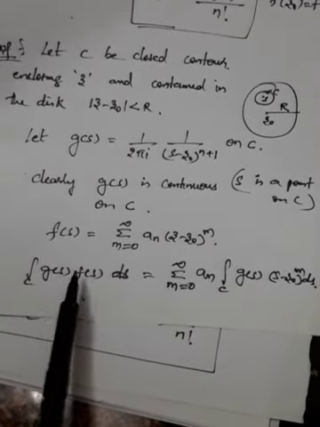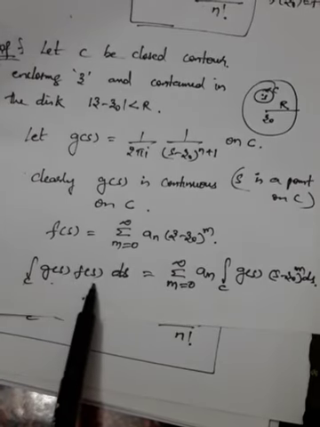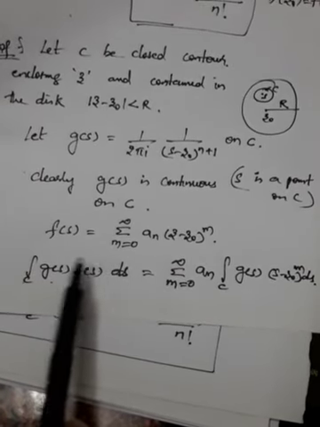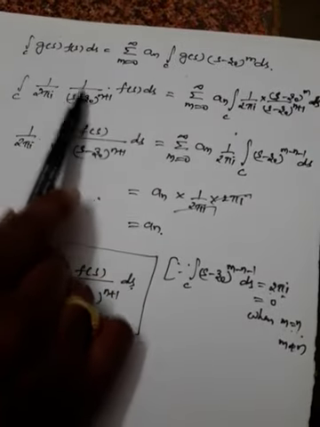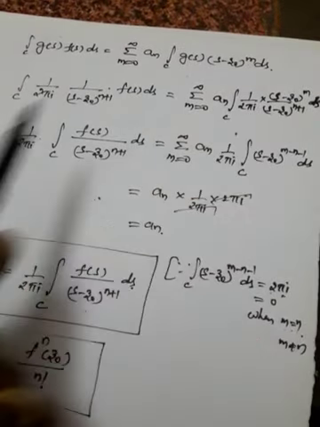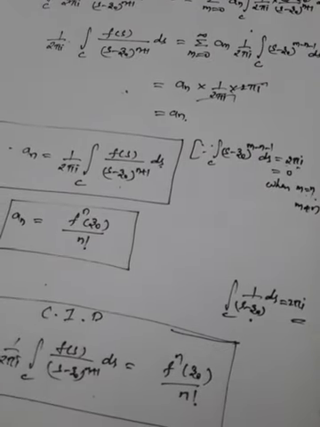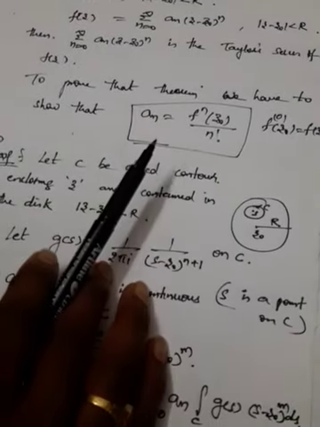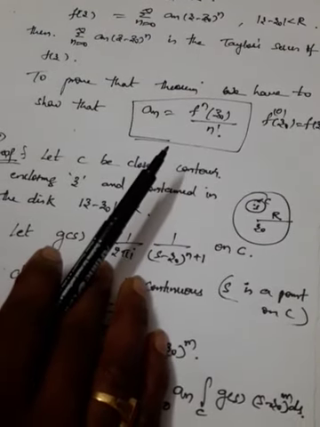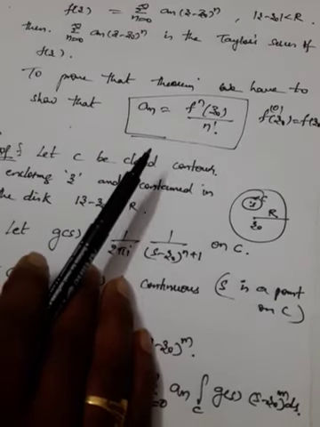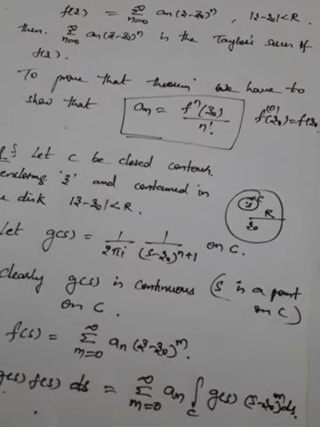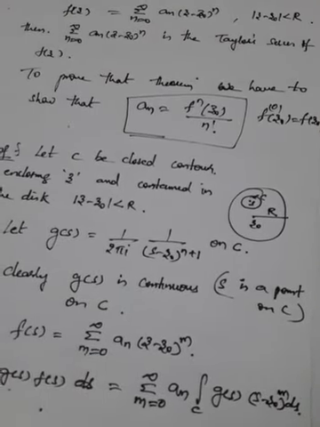So you will be multiplying, integral over c of g of s f of s ds is equal to the same thing, and the f of s value we are going to substitute here, and we'll try to simplify this one by taking the values of g of s on the left side as well as the right side. So you'll be getting the a n value in this form. This is how we can prove the uniqueness of Taylor's theorem by using the above condition, and in the same manner we can also prove the uniqueness of Laurent's theorem, which we'll see in the next video.